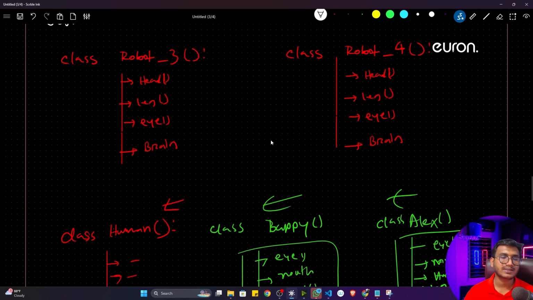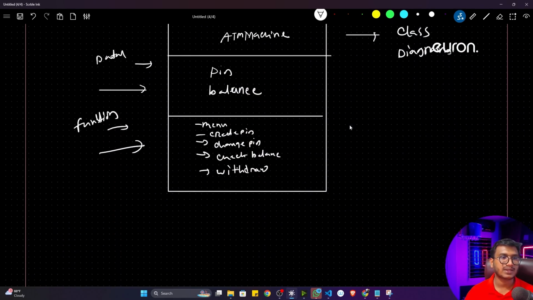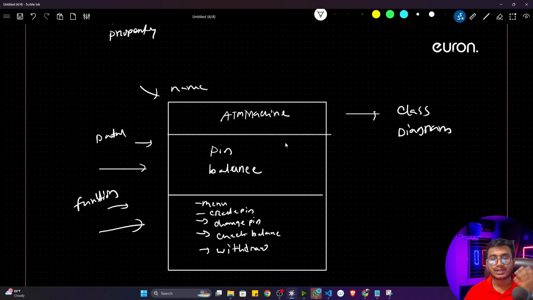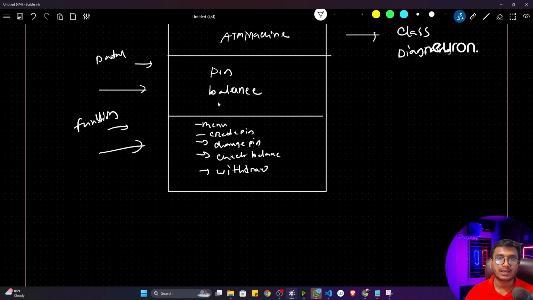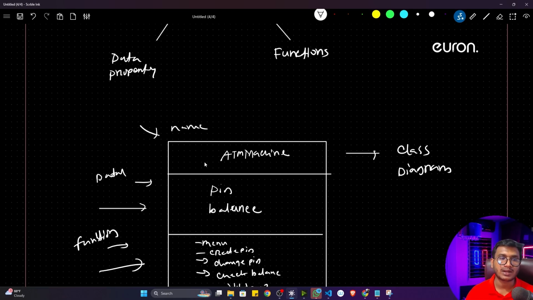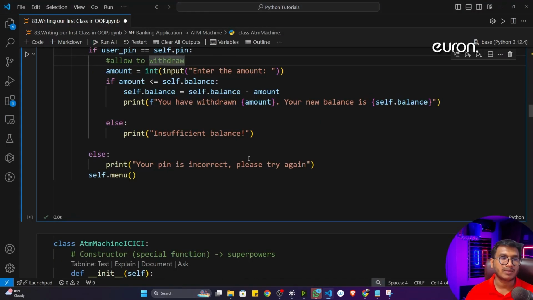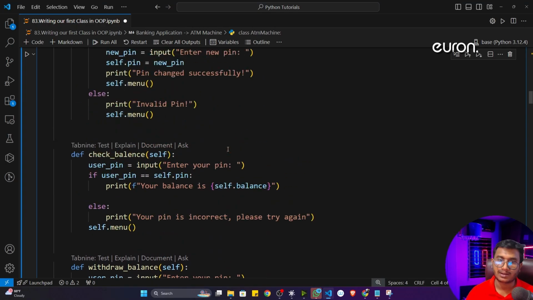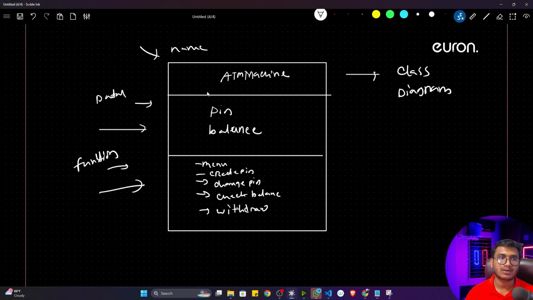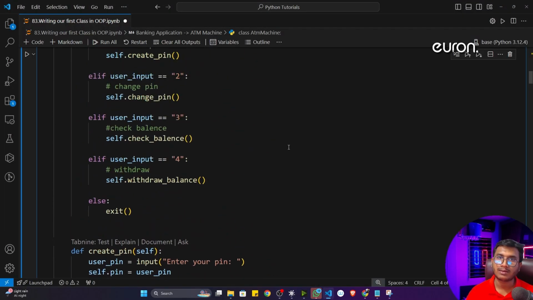Okay, whenever you are designing any sort of application, first of all design this particular diagram, like what are the things you are going to implement inside this particular class, how many data you will be taking, how many functions you will be taking, everything you can define. Then you can start the implementation, so it would be easy for you to implement, because you have the reference right now. So this is my, let's say, ATM machine. Inside that I need 2 data properties, pin and balance, and I need 1 2 3 4 5, okay, 5 function properties, and I'll be implementing all of them one by one. Okay, this is the idea.